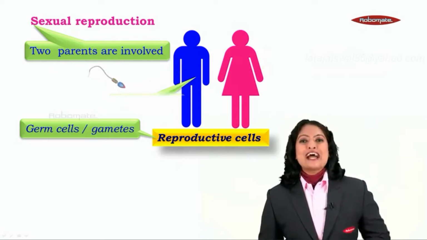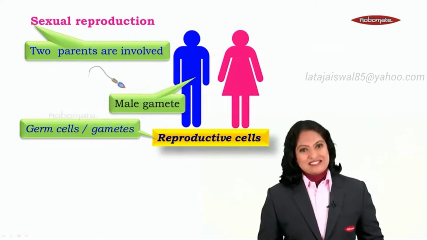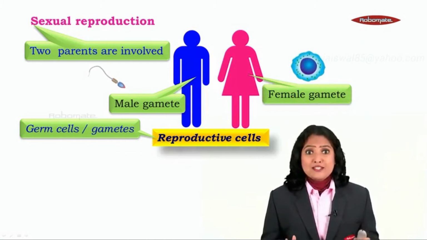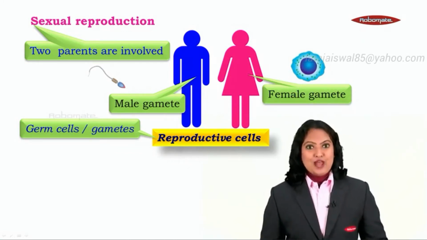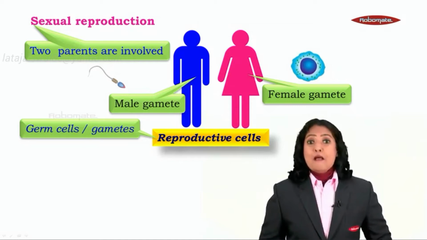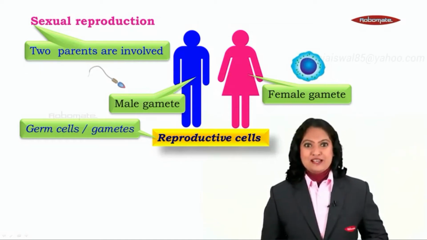Inside the body of the male parent, we have the male gamete. And inside the body of the female parent, we have the female gamete. Now, how are these gametes going to help to produce a new life? A basic question that arises in our mind is that these gametes are present in two different individuals.